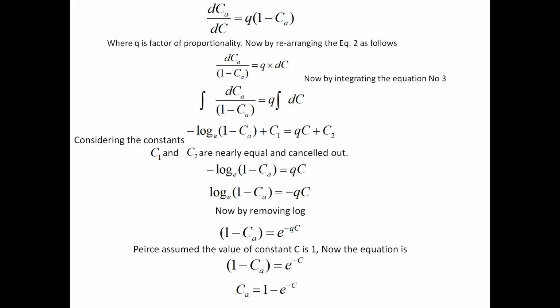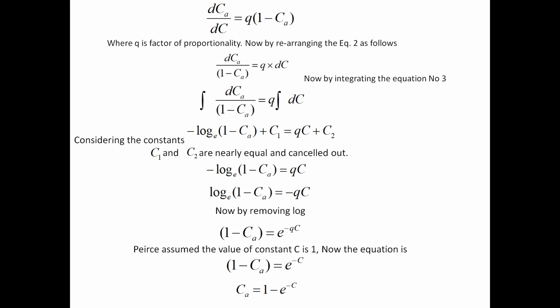So C1 and C2 are constants of integration, and both are equal, so C1 and C2 are cancelled out. Now your equation will become minus log base e of 1 minus CA equal to QC. This minus sign you can send in opposite direction. So log e of 1 minus CA equal to minus QC.